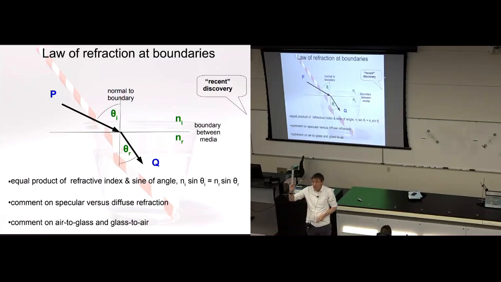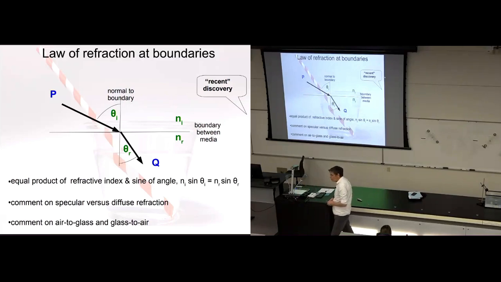Each of those materials has a characteristic refractive index that we give the symbol N. The refractive indices of the two materials are key to determining the deflection, the refraction, of the light ray at the boundary between the two different materials. And that's all embedded in Snell's law.